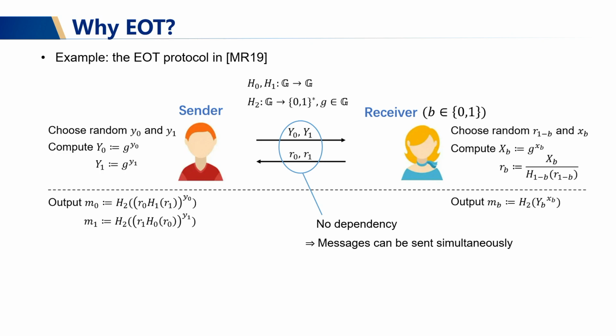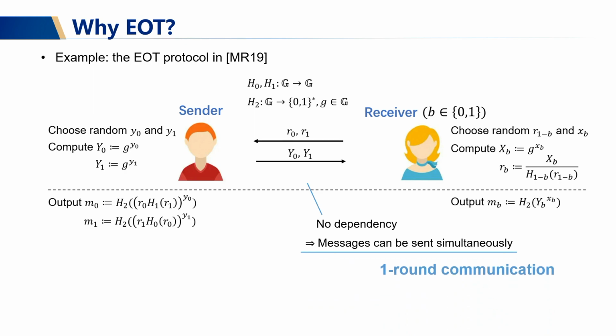In this protocol, we let the sender send their message first. Actually, this protocol would also be secure if we let the receiver send their messages first. So that's why only one round of communication is required. Another appealing advantage of EOT is that it can be made truly practical in both computation and communication aspects. So that's why we study EOT.